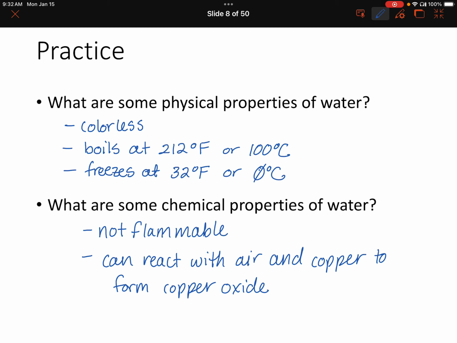You might have listed more, and that's great. So don't feel like your answers are wrong if they're not up here on the slide. I probably just didn't cover all of the possible properties of water. But hopefully this is a good example of the difference between physical properties and chemical properties.